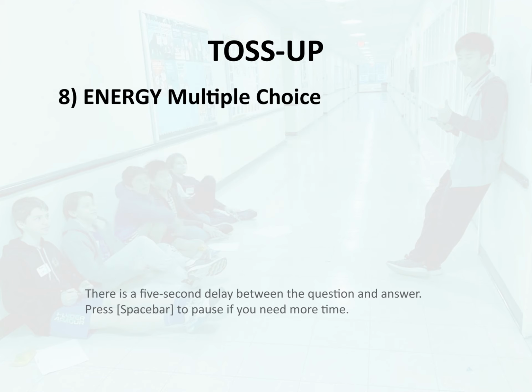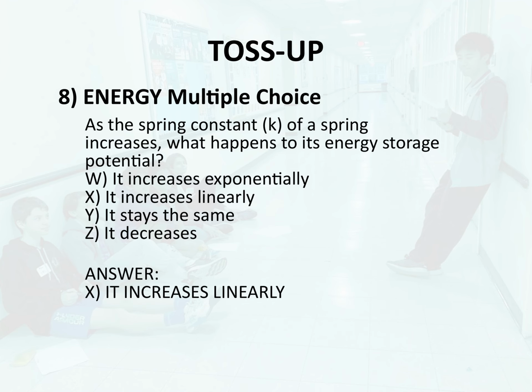Toss-up 8. Energy multiple choice. As the spring constant, K, of a spring increases, what happens to its energy storage potential? W. It increases exponentially, X. It increases linearly. Y. It stays the same. Z. It decreases. Answer: X. It increases linearly.